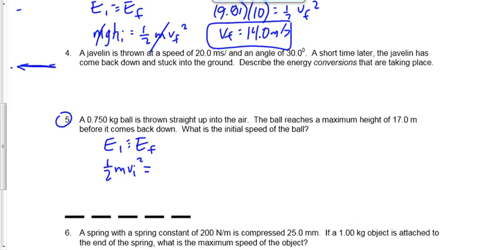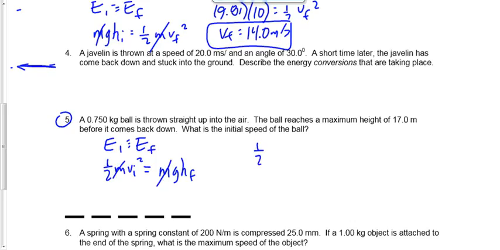But at the end of it, as it goes up into the air and slows down, and stops momentarily, as kinetic energy is transformed into potential, is there potential energy at the end? Sure there is, so we're going to say mgh final. But it's stopped, so there is no kinetic energy at the end. Now we have the mass, so we can plug it in there, or we can just cancel out the m's. Makes life a little bit easier.